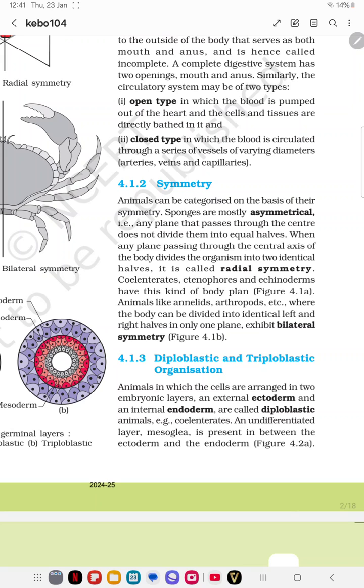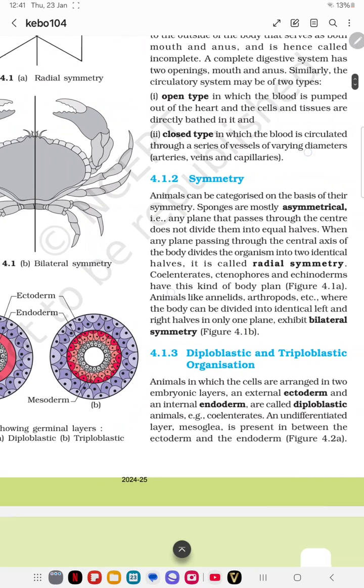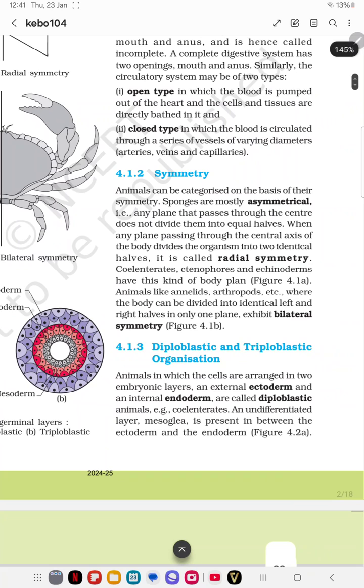Coming to the symmetry, symmetry is said to be of three types.